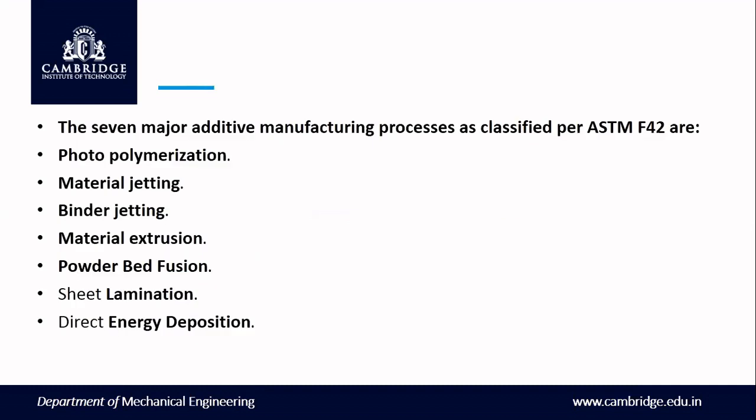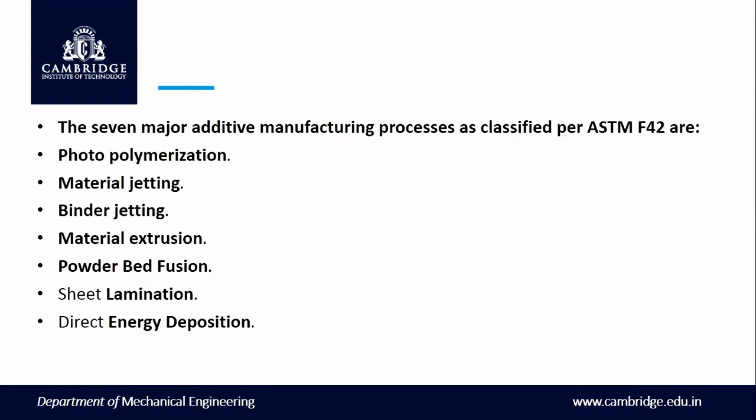And then the seven major additive manufacturing processes are classified as per ASTM F42. I think everybody knows what ASTM is, the American Society for Testing and Materials. They are the pioneers.